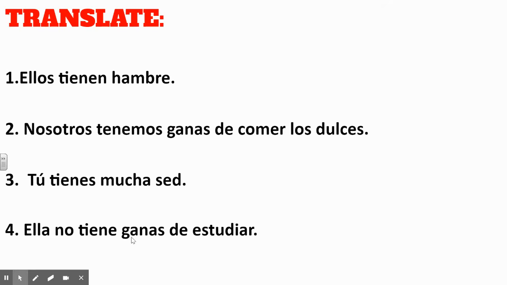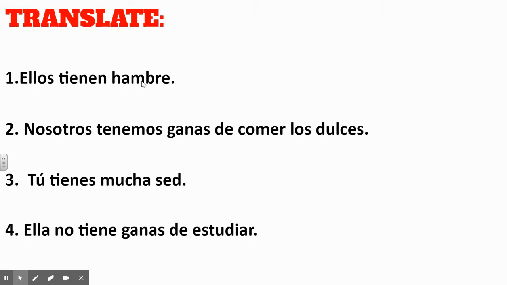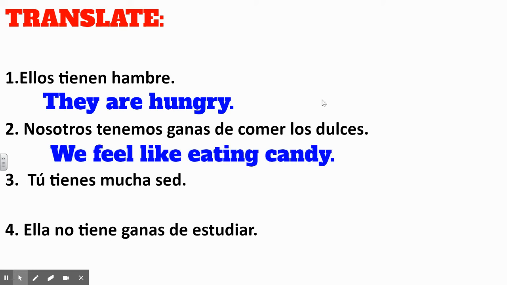All right. The next part, I didn't tell you what these meant in English because that's going to actually be the next part. Okay, I want you to tell me what these different sentences mean in English. I did the Spanish for you, so you're just translating to English now. So tell me number 1, ellos tienen hambre. They are hungry. Number 2, nosotros tenemos ganas de comer los dulces. We feel like eating candy. Number 3, tú tienes mucha sed.